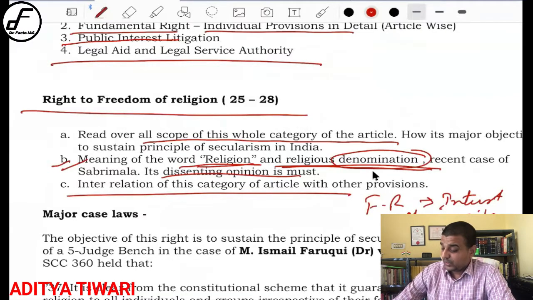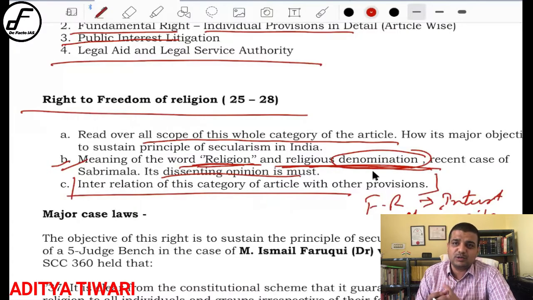Now it is clear. Okay, so what I was actually talking about is that in the case of articles 25 to 28, you have to study those articles not individually but collectively. Then focus on the keywords such as religion and religious denomination that I've already told you. Then always read these particular articles in interrelation with other articles. Okay, how far secularism in India has to be promoted by these.